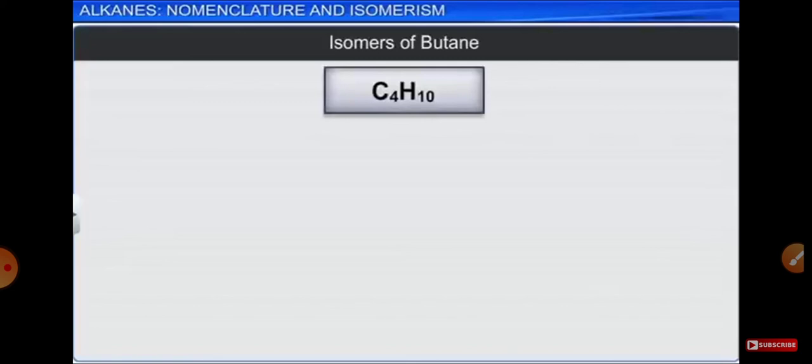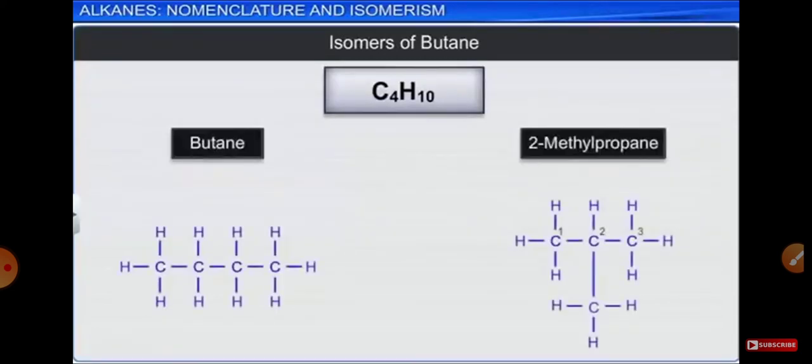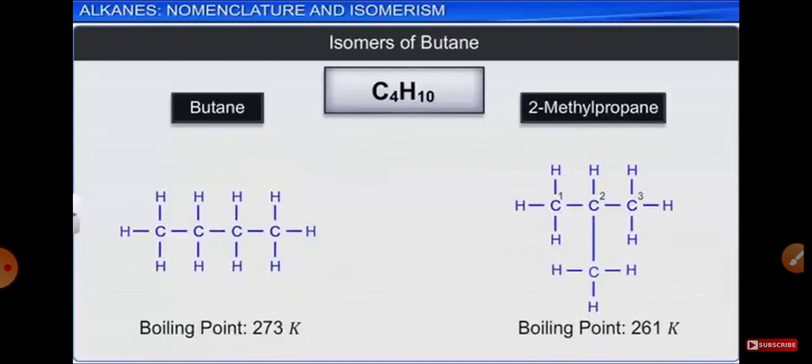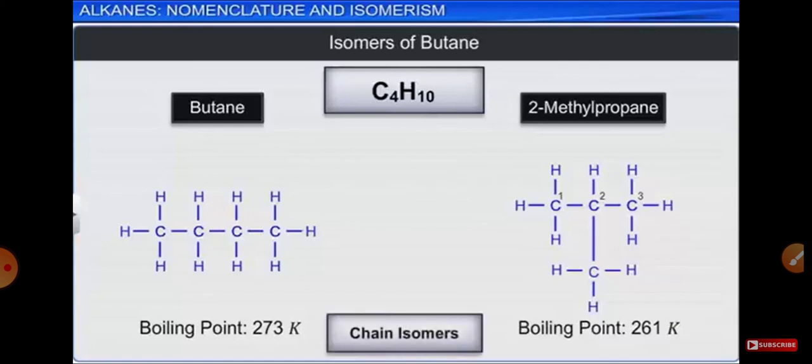For example, in butane, we get 2 possible structures, one as a continuous chain and the other branched. Now, although the chemical formula for all these structures is the same, their properties differ due to the differences in their carbon chain structure. Such compounds are called chain isomers.